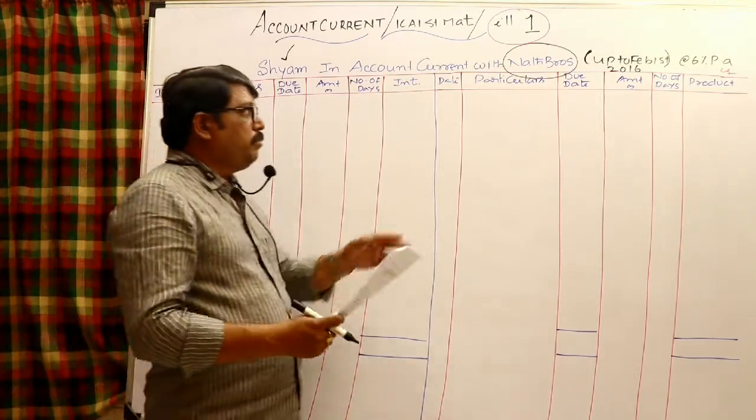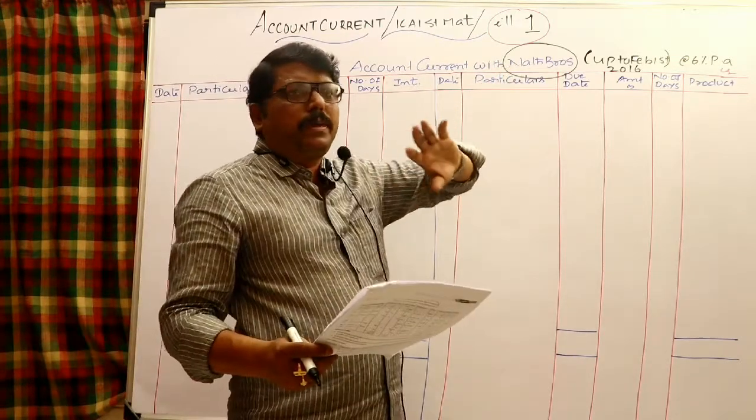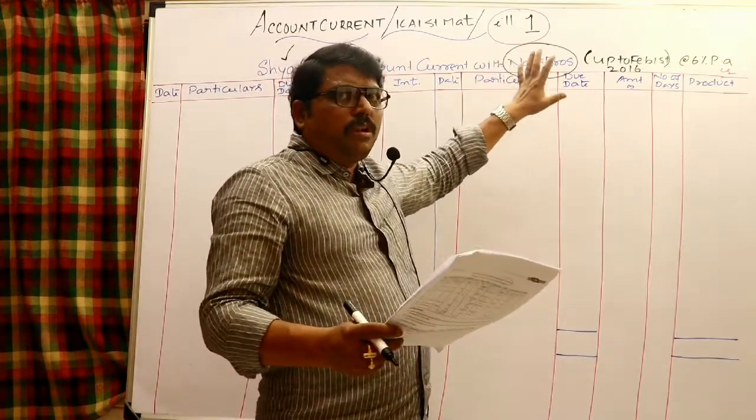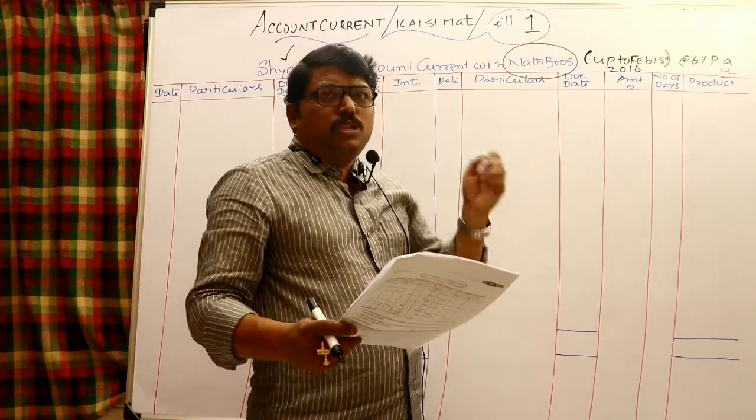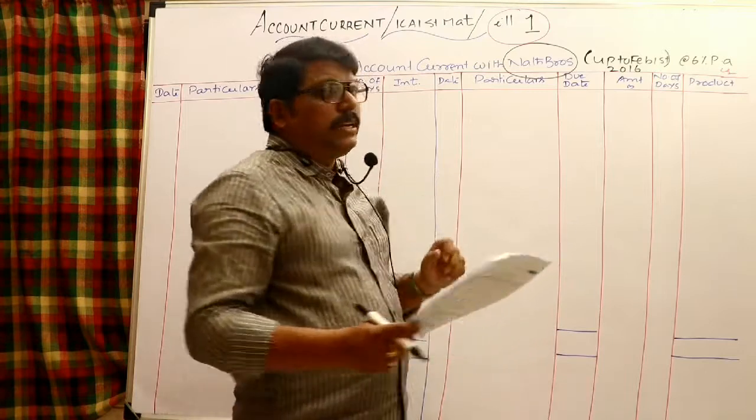Now I said that you have to think from whose point of view. We are preparing from Nath Brothers' point of view; we have to think who is preparing. Nath Brothers is preparing. Whose account current is being prepared? Shyam's account current is being prepared.